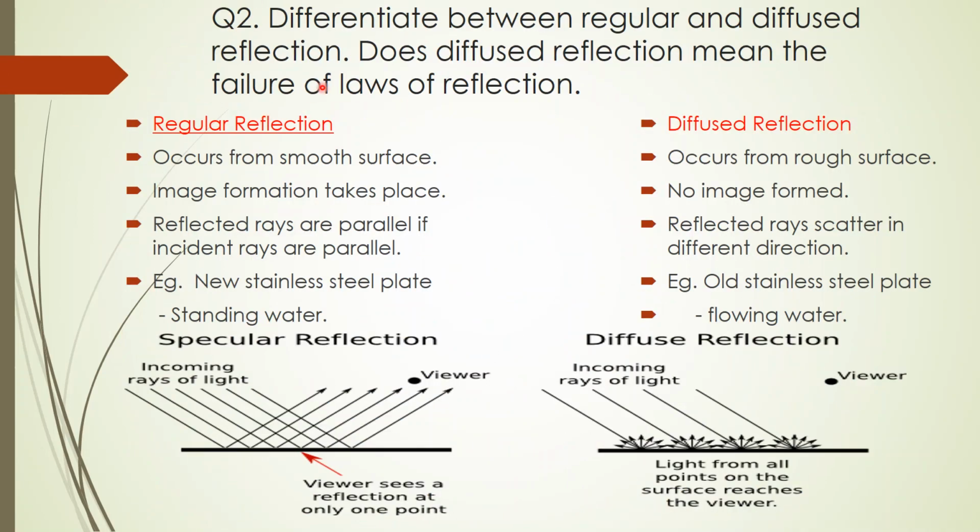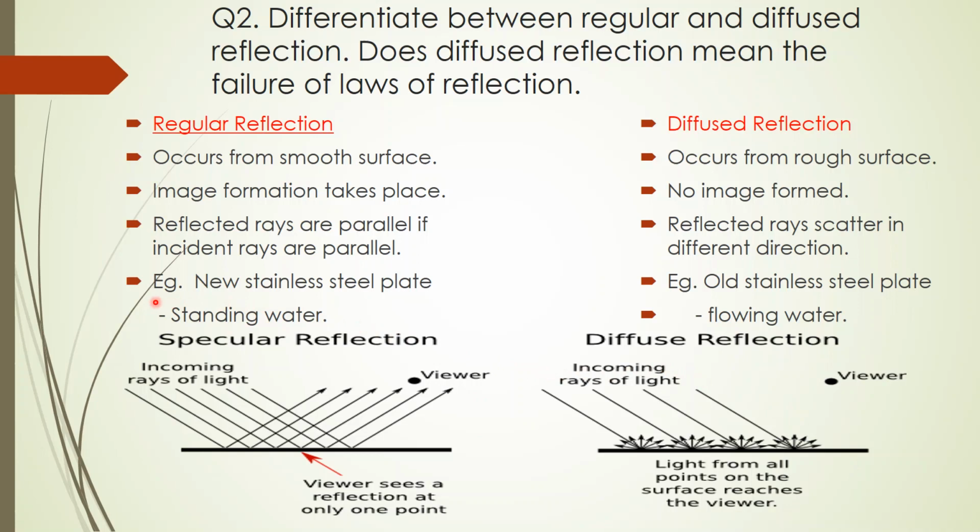Question number 2: Differentiate between regular and diffused reflection. Does diffused reflection mean the failure of laws of reflection? So the answer is, regular reflection occurs from a smooth surface, and diffused reflection occurs from a rough surface. In regular reflection, image formation takes place, but in diffused reflection, no image is formed. In regular reflection, reflected rays are parallel if incident rays are parallel, and in diffused reflection, reflected rays are scattered in different directions, as shown in the diagram over here.